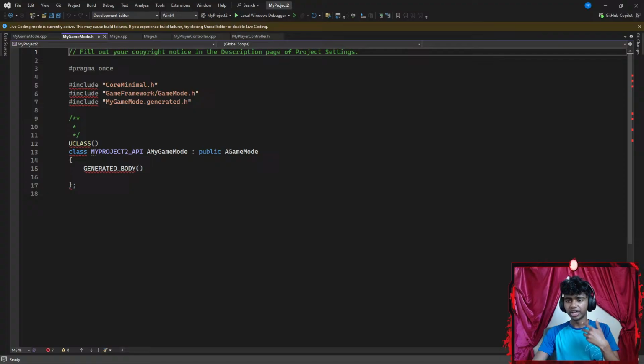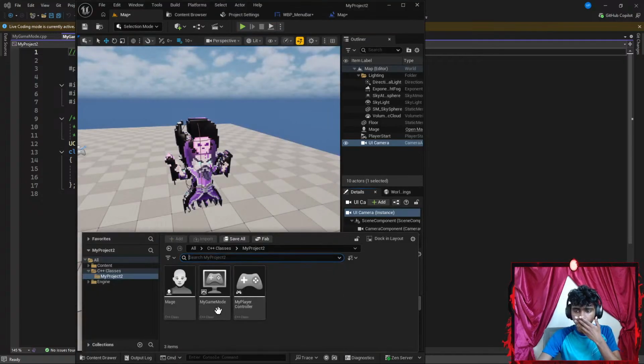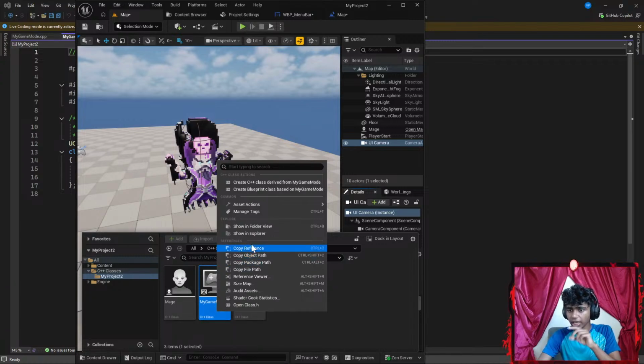Okay, so I went ahead and created a game mode class. Set player controller class to your custom controller. Now, how do I do that? Let's open my Unreal Engine again. Okay. Now, I created a game mode class, a C++ class derived from my game mode.